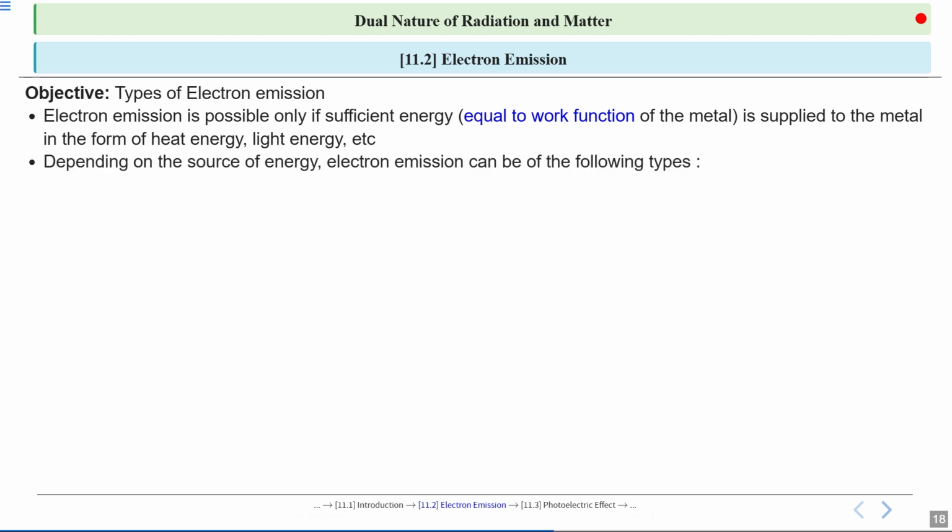Depending on how we supply this energy, electron emission can be classified into three types. For example, we might use heat, light, or even electric fields to provide the necessary energy. Each method has its own name and characteristics.